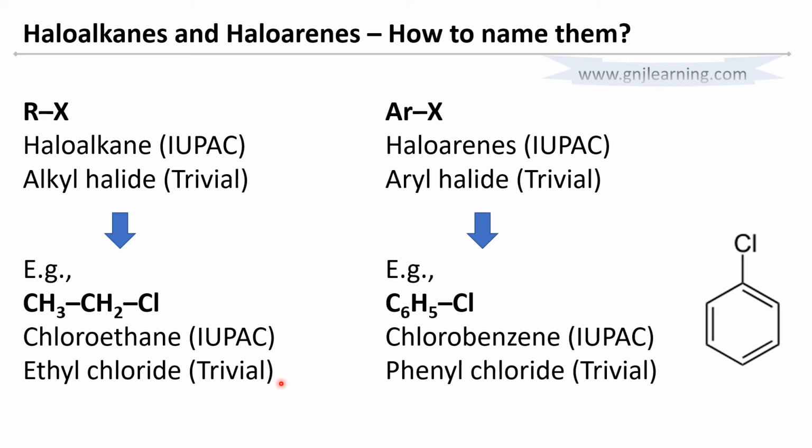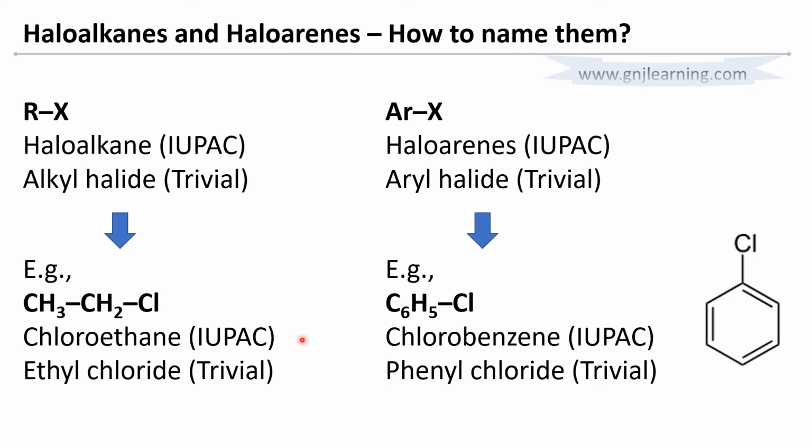In many compounds, we have to learn the trivial namings. IUPAC is simple because once you know the laws that decide the nomenclature of IUPAC, it is easy to follow. It is easy to name any compound. Whereas in the case of trivial naming, there are no universal laws governing it. So it's a bit difficult, but sometimes it is essential to learn them, because those trivial names might be better known than the IUPAC name.